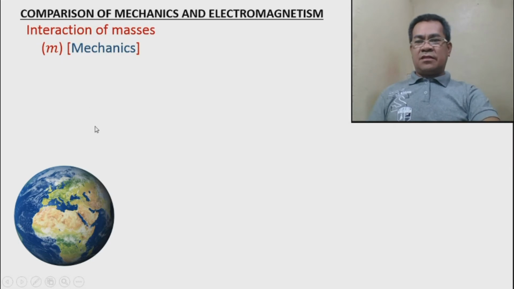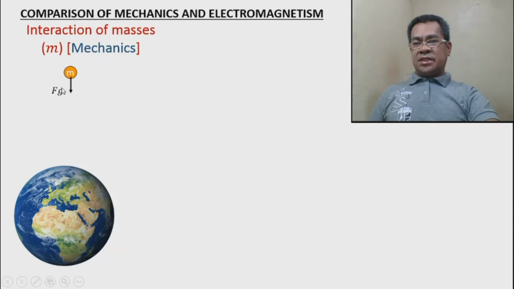So for example, Earth has a mass. Now take note, Earth is the largest mass. We stay at the surface. Why? Because of the presence of the gravitational acceleration. Because of its mass, if we have an object which is very near to the Earth, at a certain height, this object is subjected to a force according to the law of universal gravitation. Two objects interact with each other, so the result is the gravitational force.